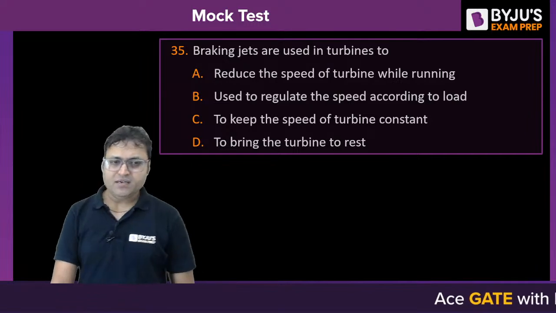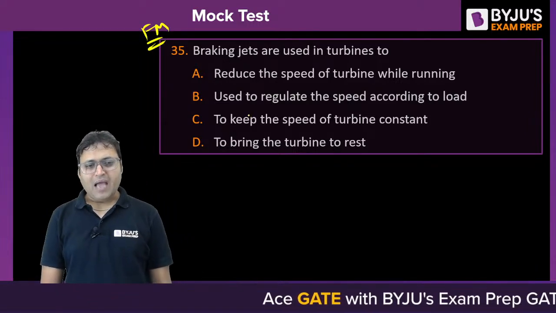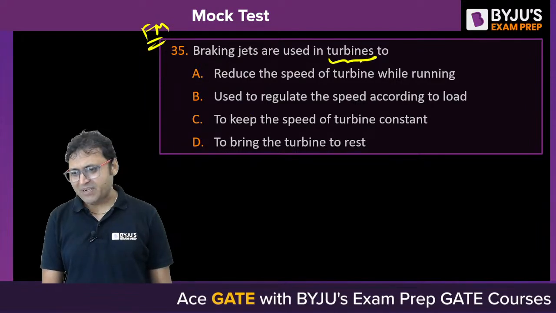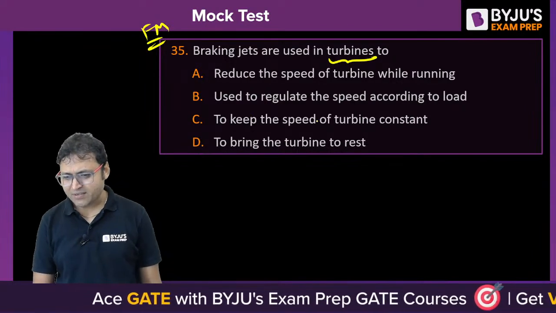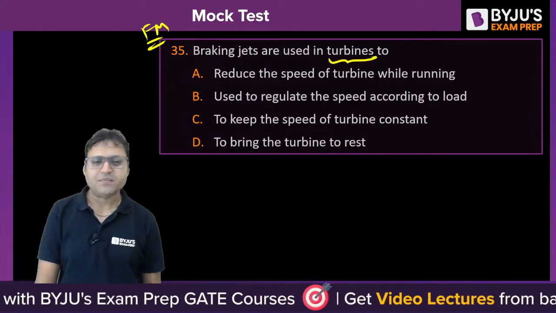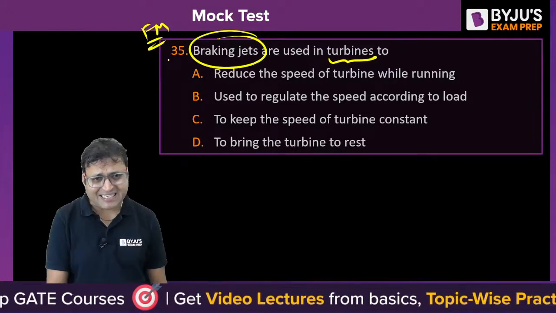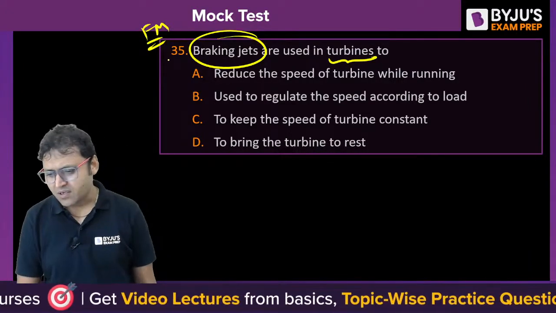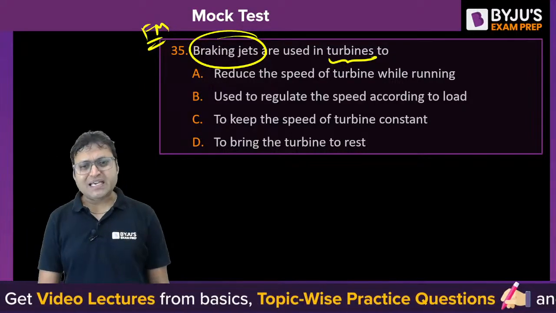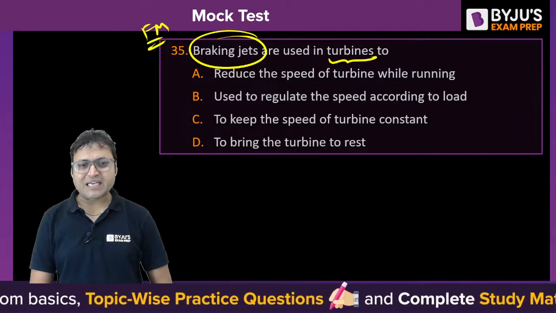The next one, again from the fluid mechanics and from the hydraulic machine turbine. What is the answer to this one? Braking jets are used in the turbine. Have you ever heard the name of braking jets? Braking jets are used in the impulse turbines.